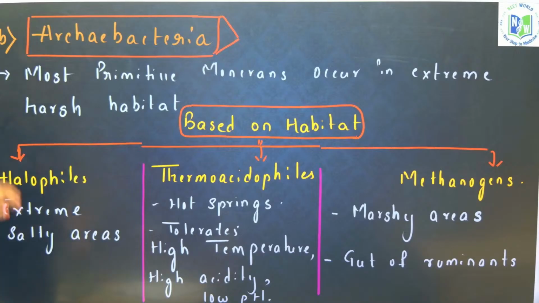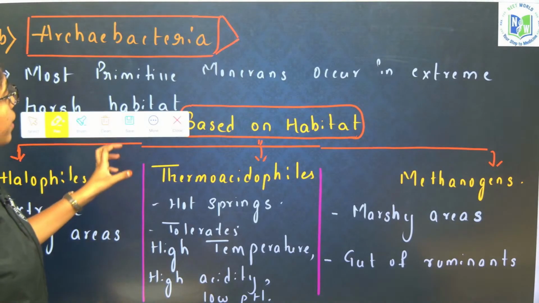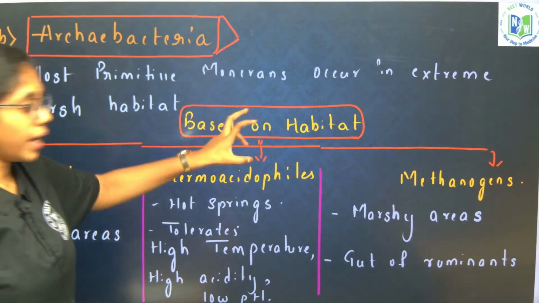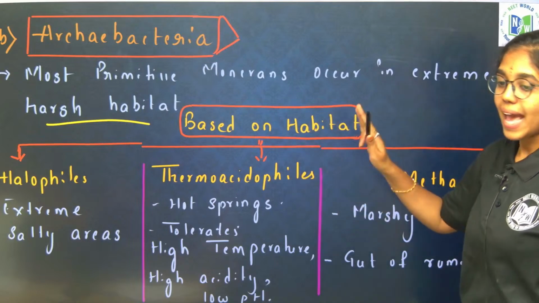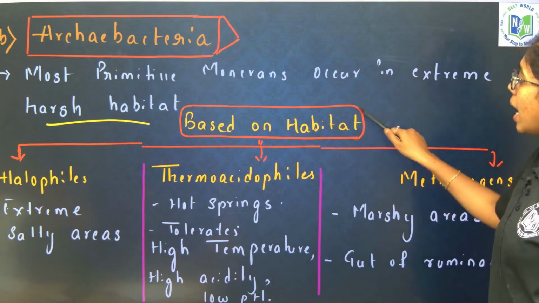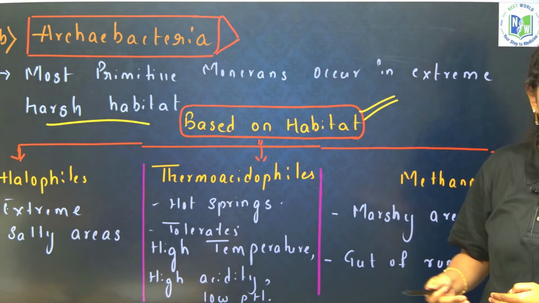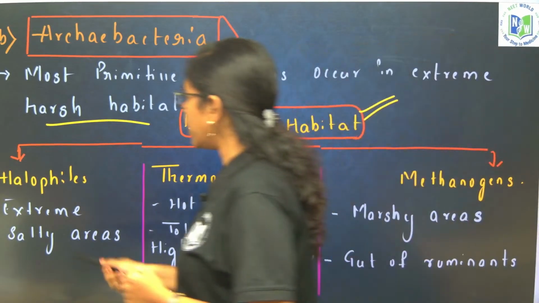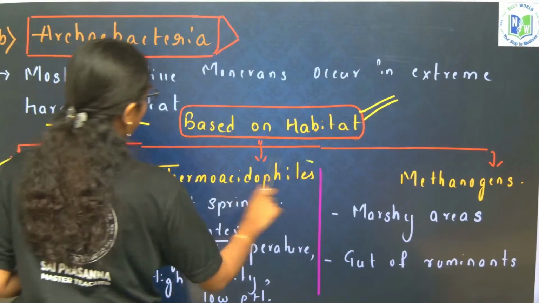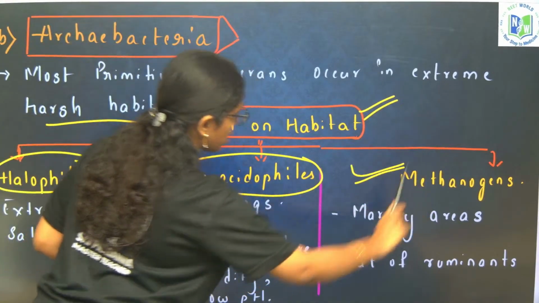Archaebacteria, look into the general characteristics first. Most primitive monerans occur in extreme harsh habitats. Based on the habitat they are surviving in, we have three types of Archaebacteria. What are they? Halophiles, thermoacidophiles and methanogens.